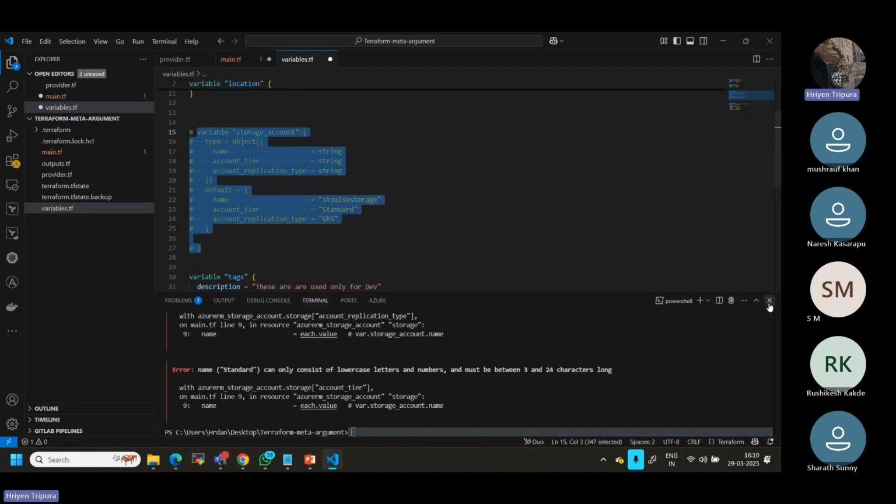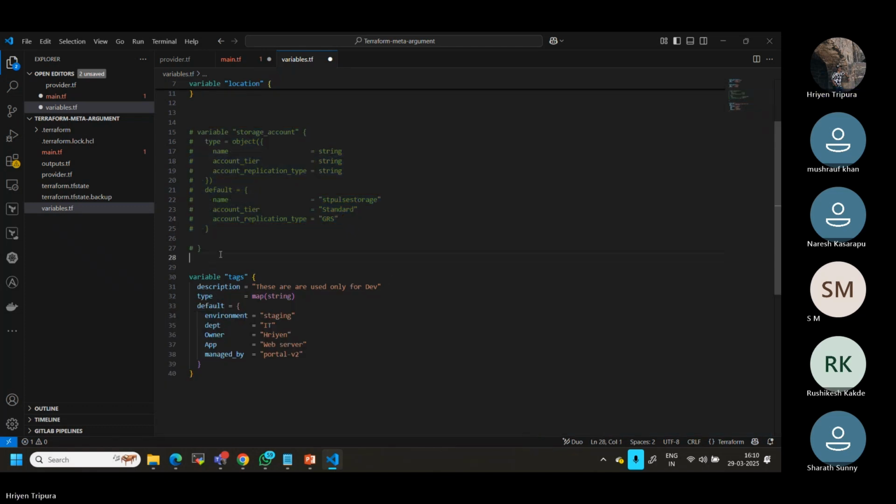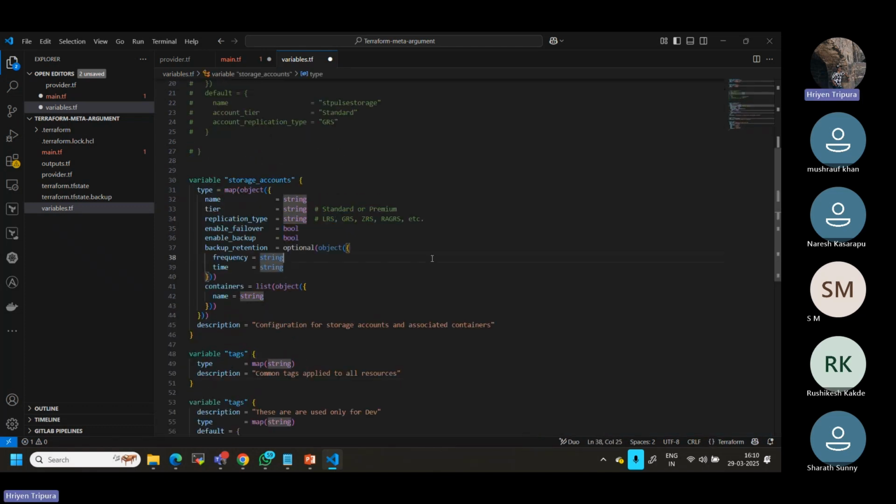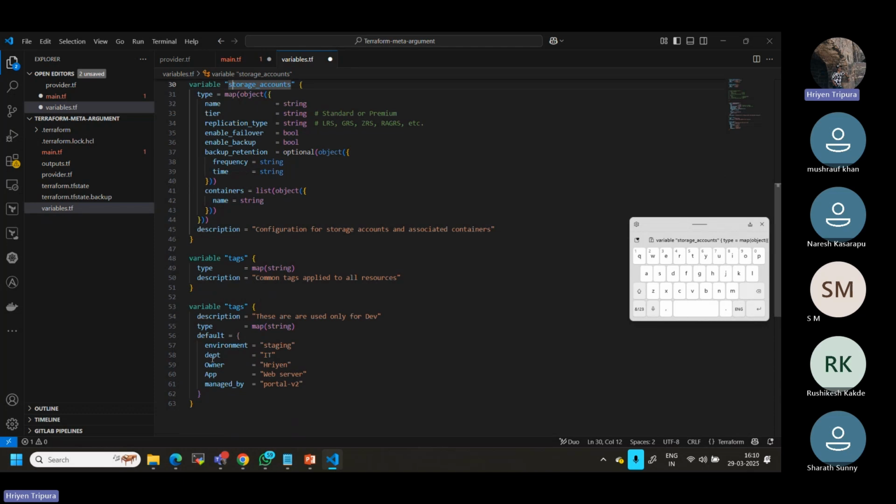Then I will just remove this also. That means now, as I told you, this has to be a map of object for storage account, because I want to map each storage account with different properties, right? Let's say for this here, this actual value is passed where? I think I have made tag two times. Okay, that's okay.